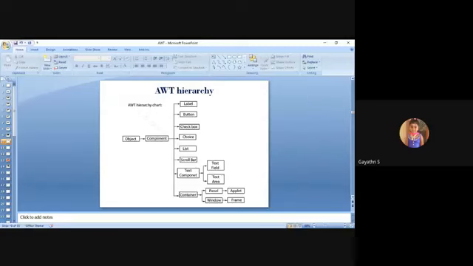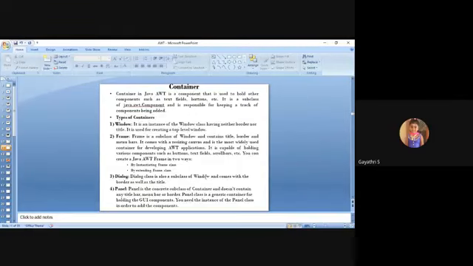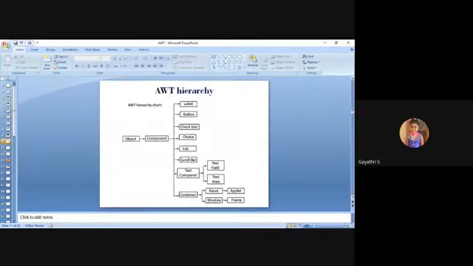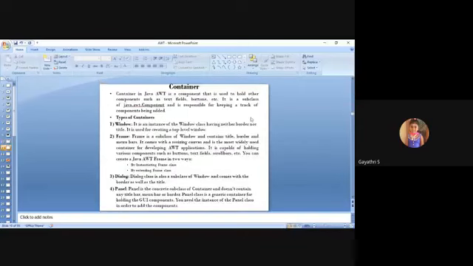Next, container. See container in the hierarchy chart. Container is one of the components, and a container in Java is a component that is used to hold other components. It is used to hold other components such as text fields, buttons, etc.